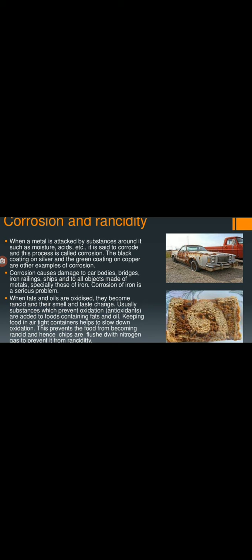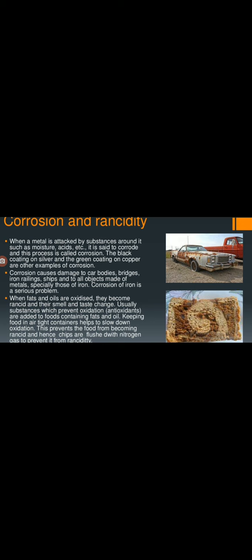And similar to galvanization, we have two or three other processes that we will discuss in the third chapter, like electroplating, using alloys, that is, mixing two metals or one metal with a non-metal, and anodizing.